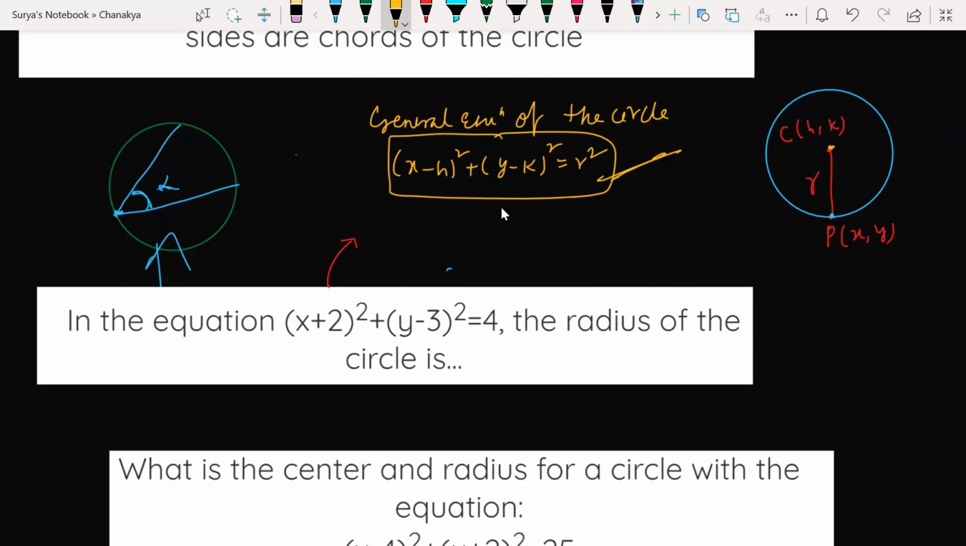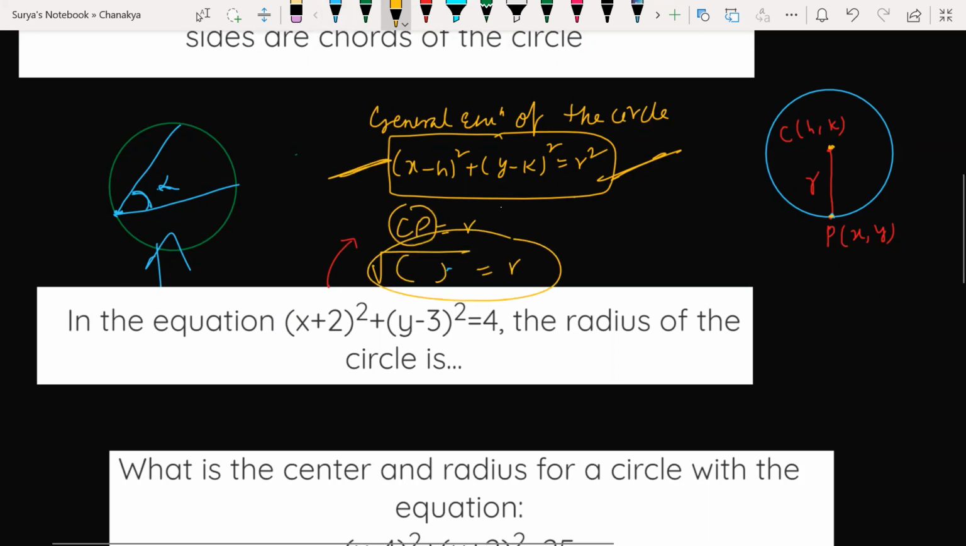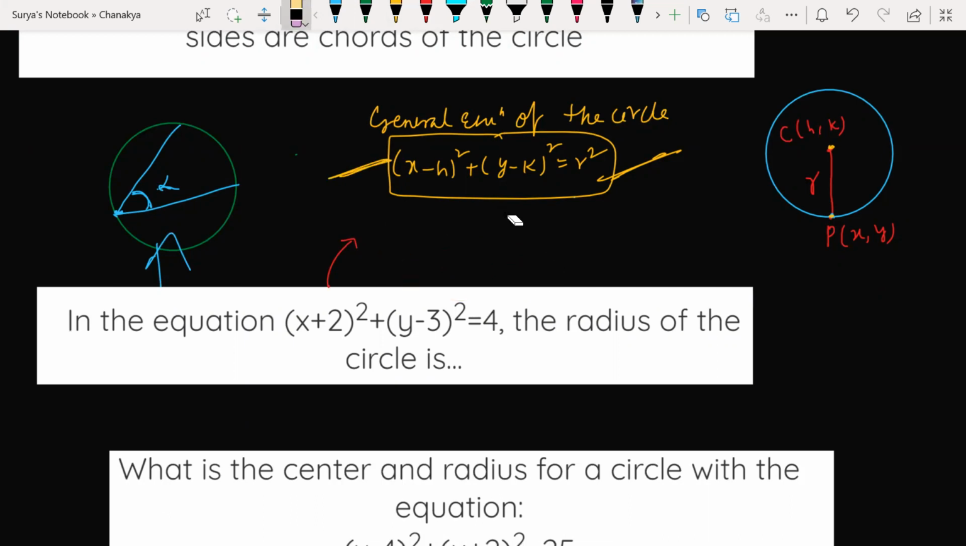What does the distance between C and P denote here? CP is the radius. CP is equal to the radius, right? So radius is equal to r. Squaring on both sides, you will get the form. That is a simple proof, isn't it? You can just derive that. This is my standard, I mean, general equation of the circle.